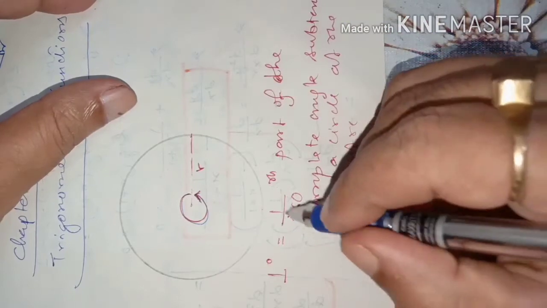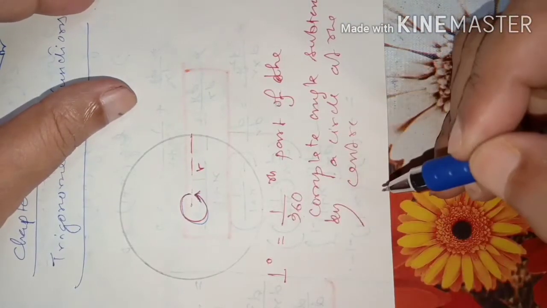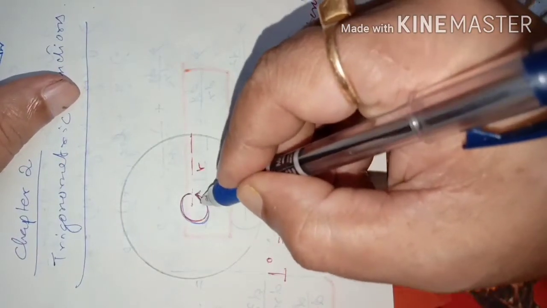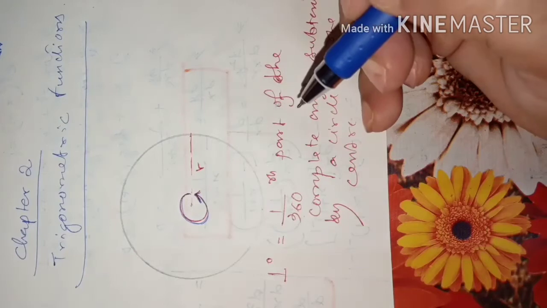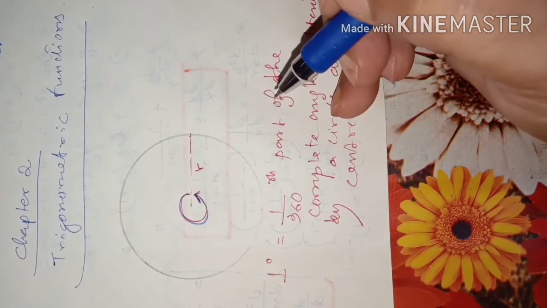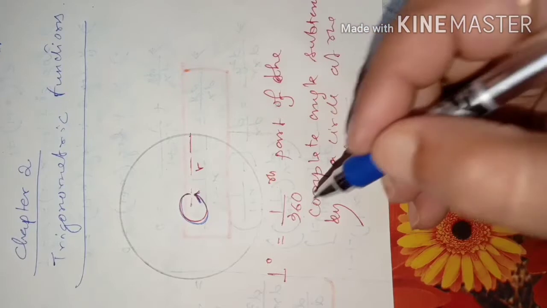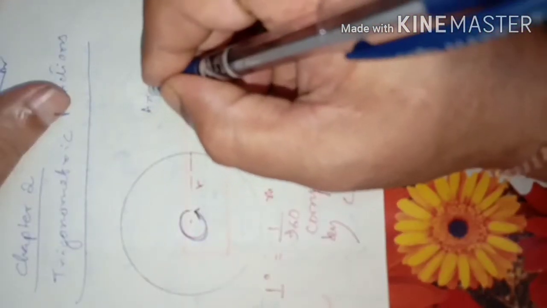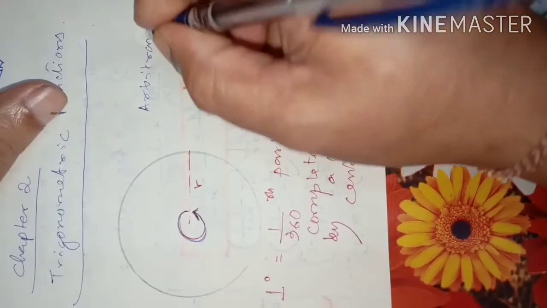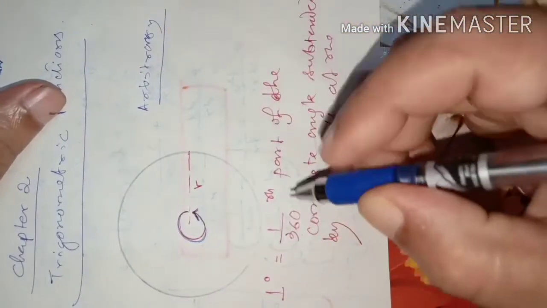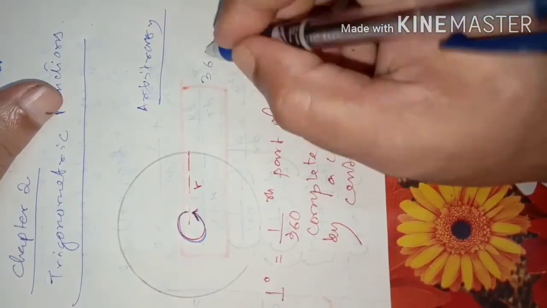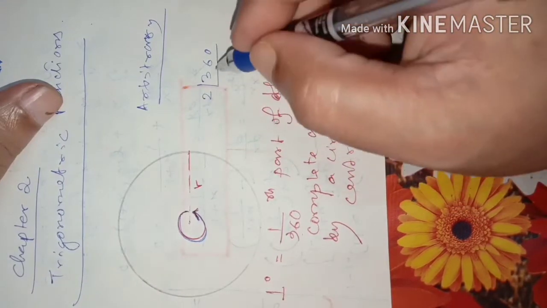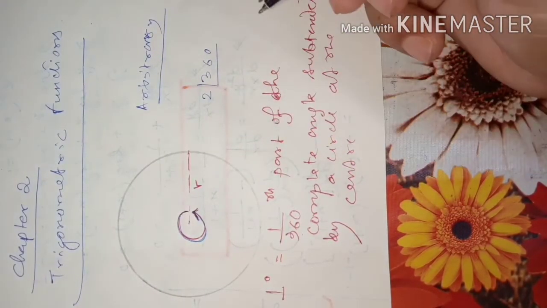Now you may ask, why was it thought as 360? How did these mathematicians decide to divide it into 360? For that we don't have arguments, because it is just an arbitrary number. Arbitrary means it is just randomly taken. This 360 is a very good number and it has so many factors, it is easily divisible. It can be divided by 2, by 3, by 4. So many divisors it has got.